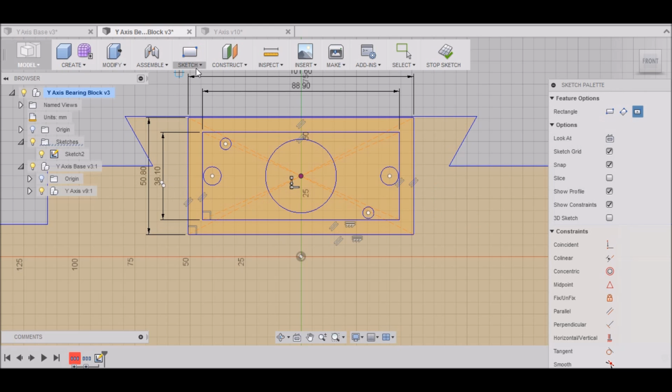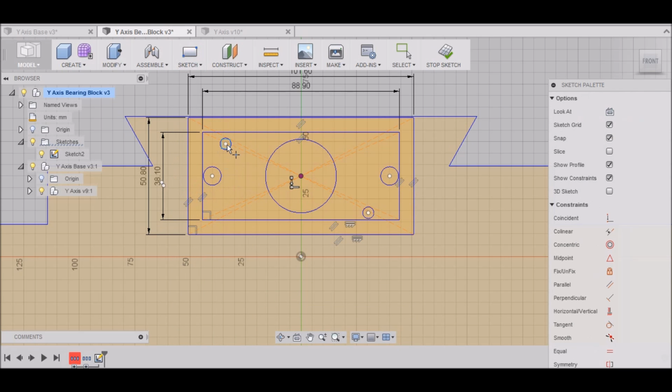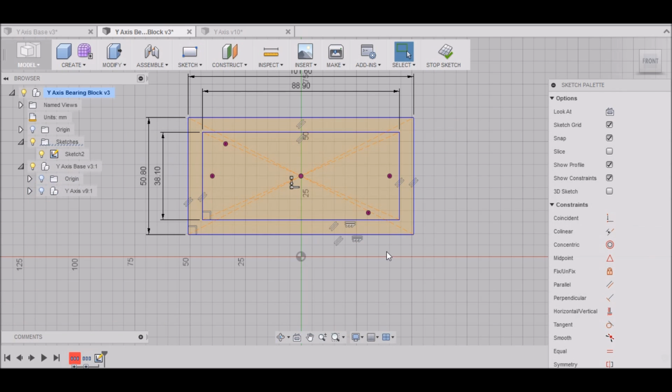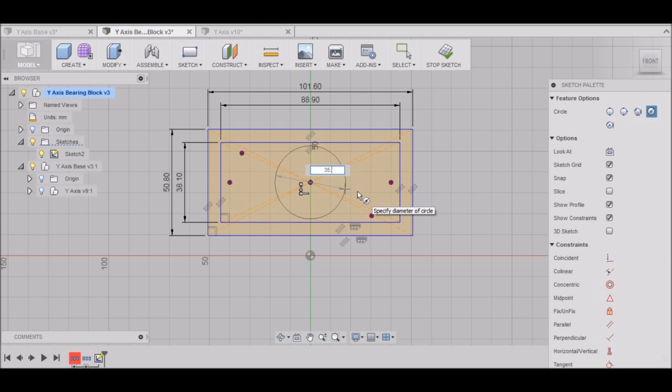Alright, and then we want to sketch a point on top of each one of these holes, like so. Now that we have that done, we can hit Escape, go over to our Y-axis here, and turn that off. We don't need that anymore. We want to hit C for circle, 35 millimeters for our bearing. We want to do another one, and this one needs to be 25 for our through hole.